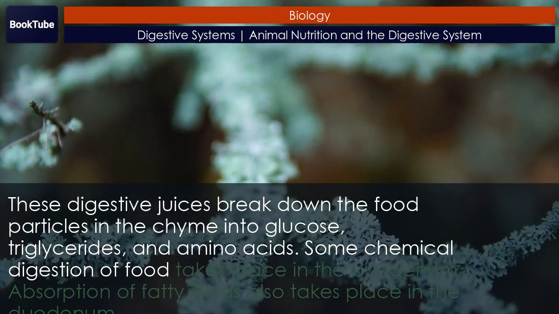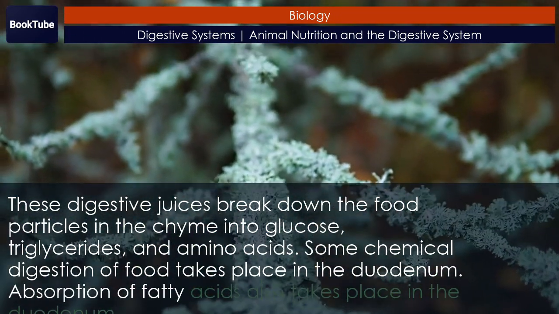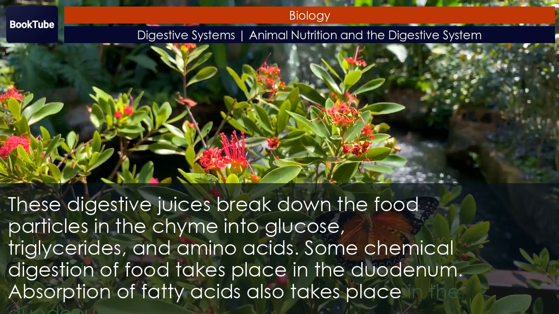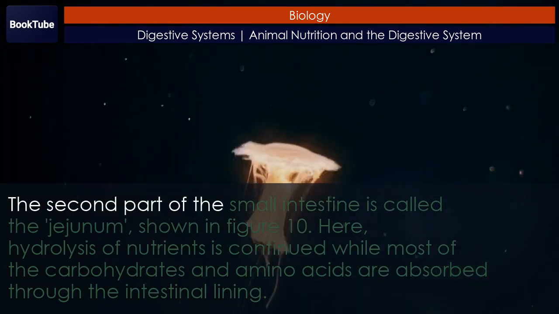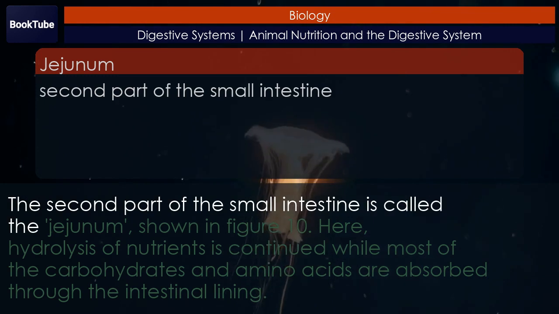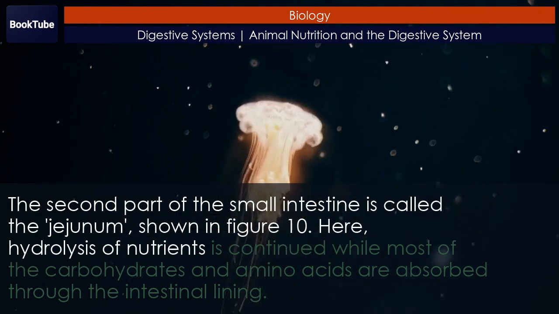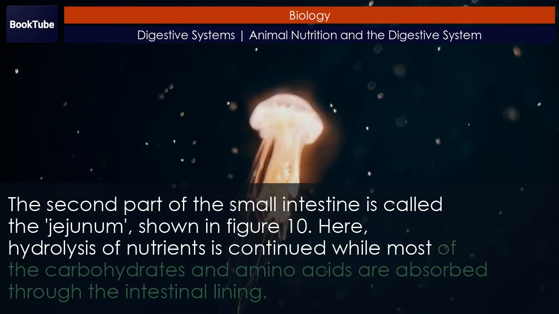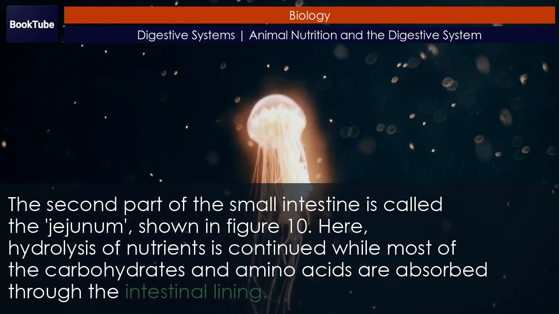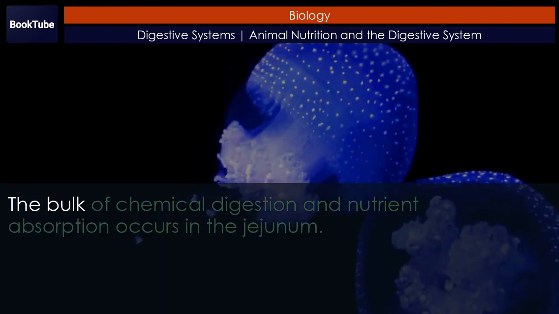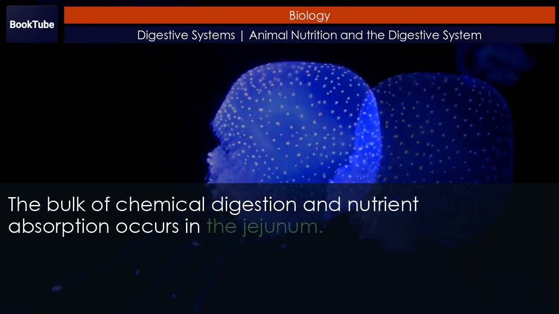Some chemical digestion of food takes place in the duodenum. Absorption of fatty acids also takes place in the duodenum. The second part of the small intestine is called the jejunum, shown in Figure 10. Here, hydrolysis of nutrients is continued while most of the carbohydrates and amino acids are absorbed through the intestinal lining. The bulk of chemical digestion and nutrient absorption occurs in the jejunum.